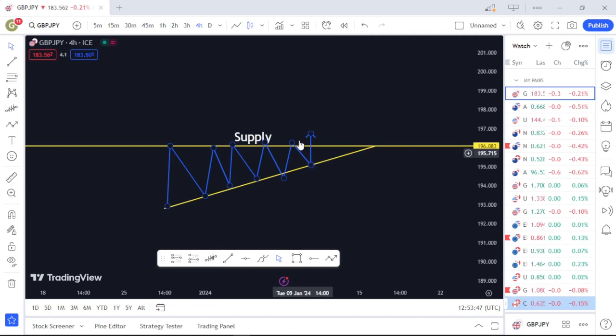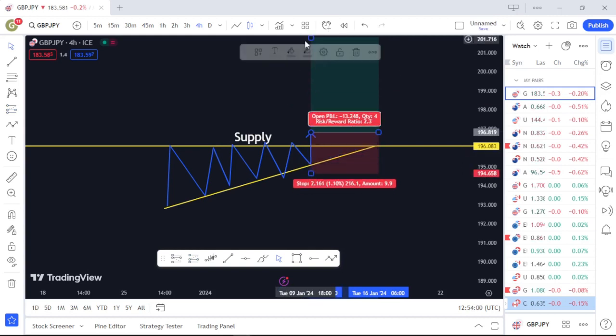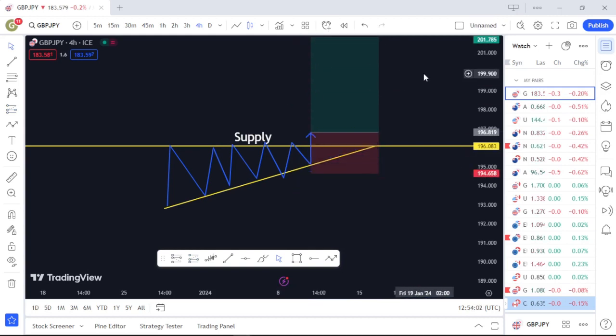So I'll be looking forward to placing an order the moment the market breaks out of the supply area. In this sort of market, I'll be placing a buy order in this manner. I wait for the market to break above, put my stop loss and then take my take profit very high, because the moment the market breaks up like this, it's a sign that it's going to continue that upwards movement. So this is the first thing I use in entering the market, looking out for ascending triangles.